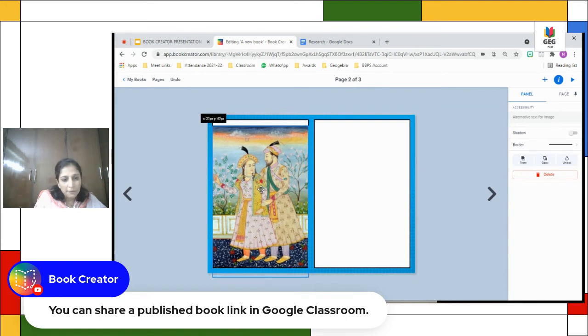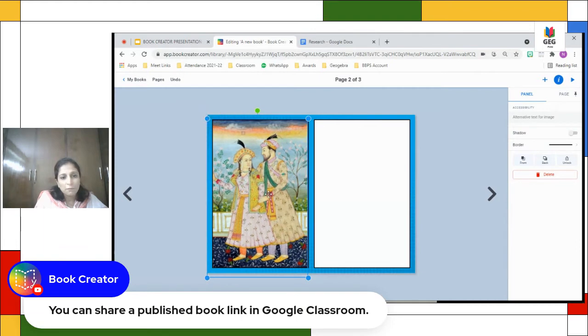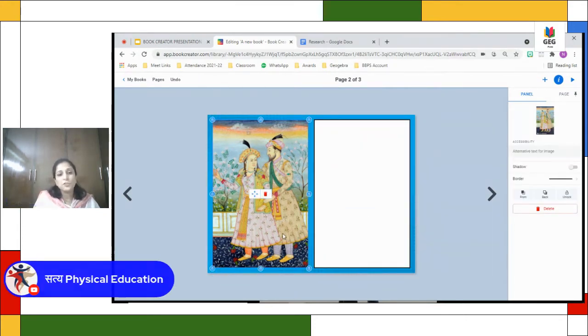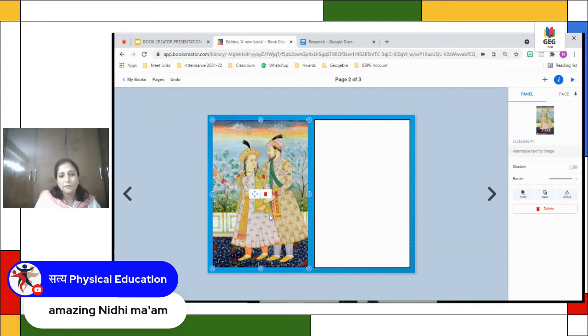So here I have removed that. Now I can increase the size from here, move little bit here, and now it looks perfect. So now the picture will not be movable, and even the template is not movable.